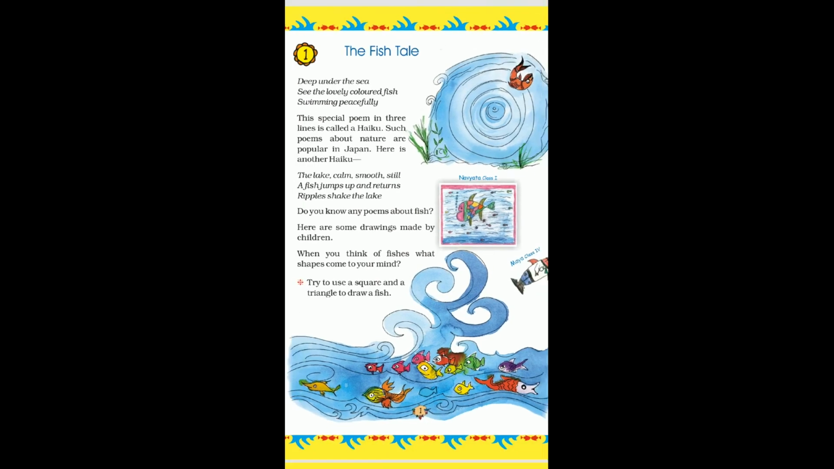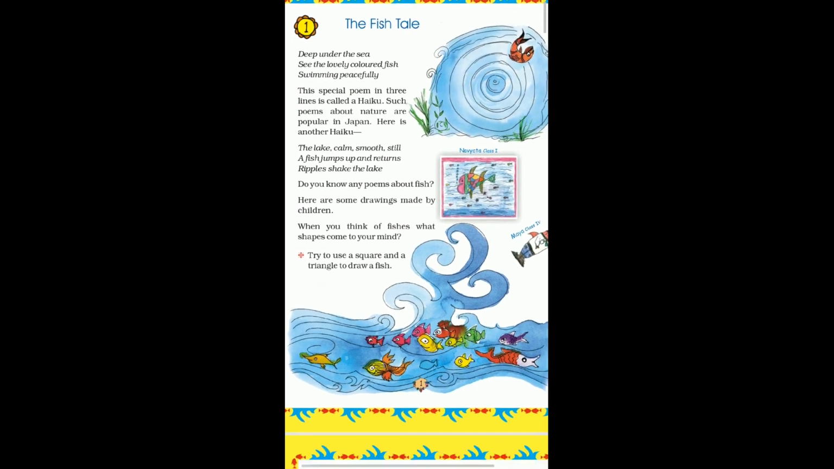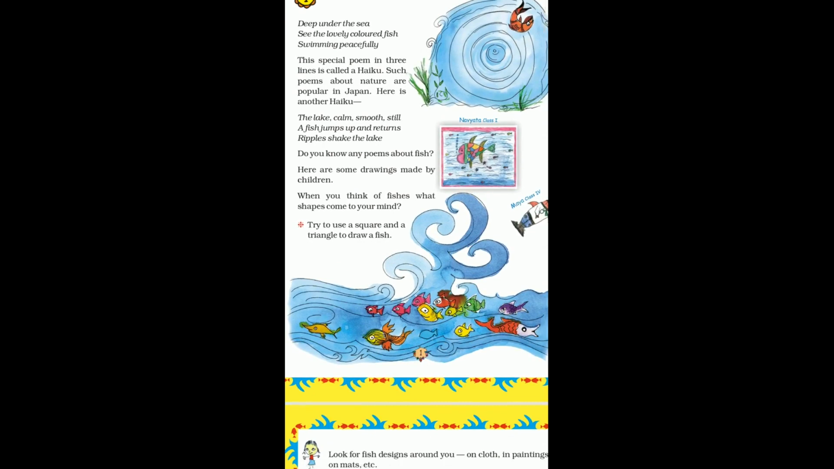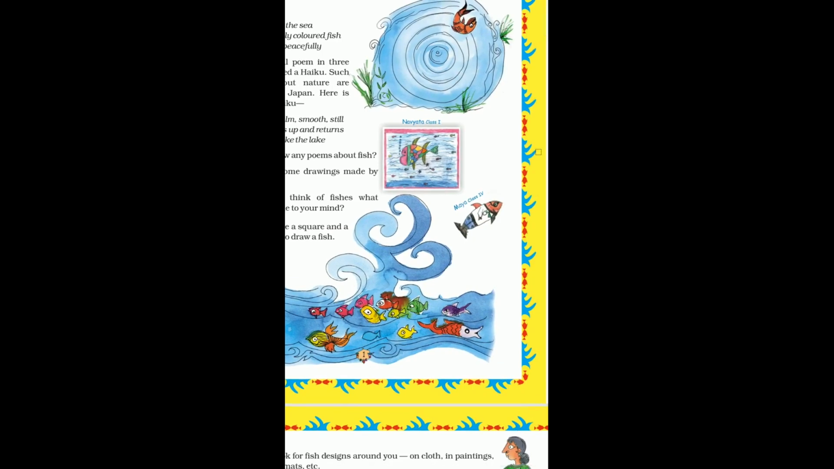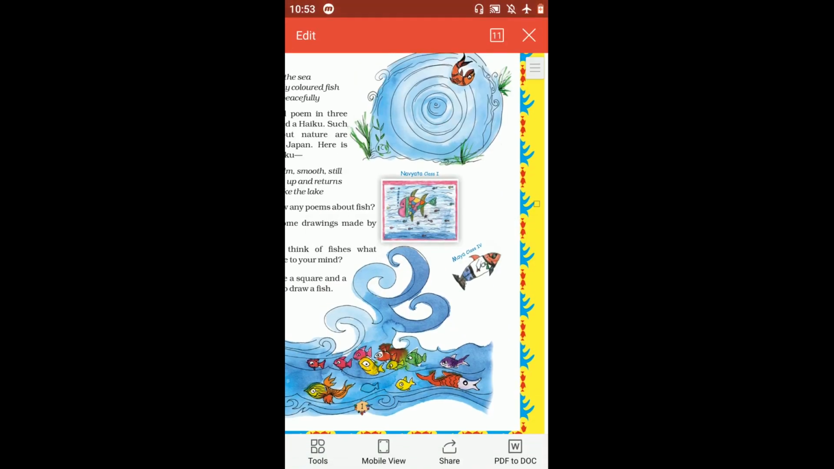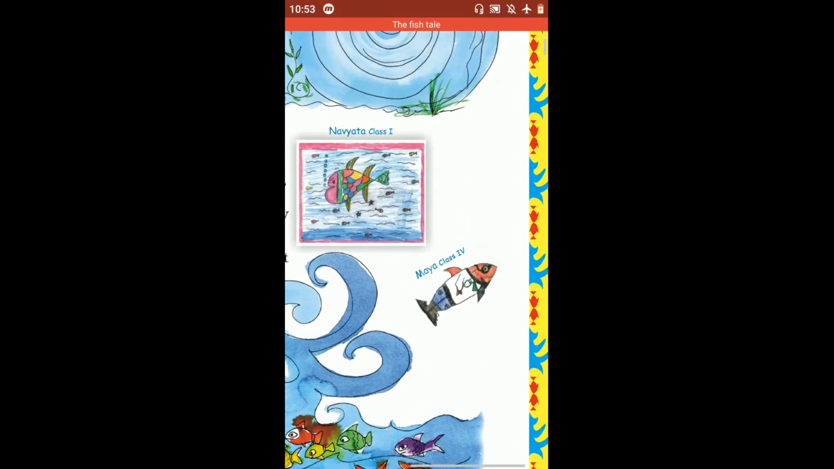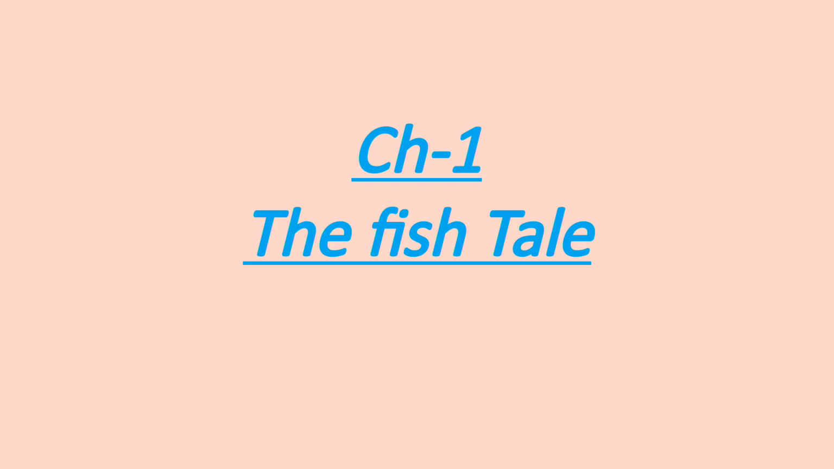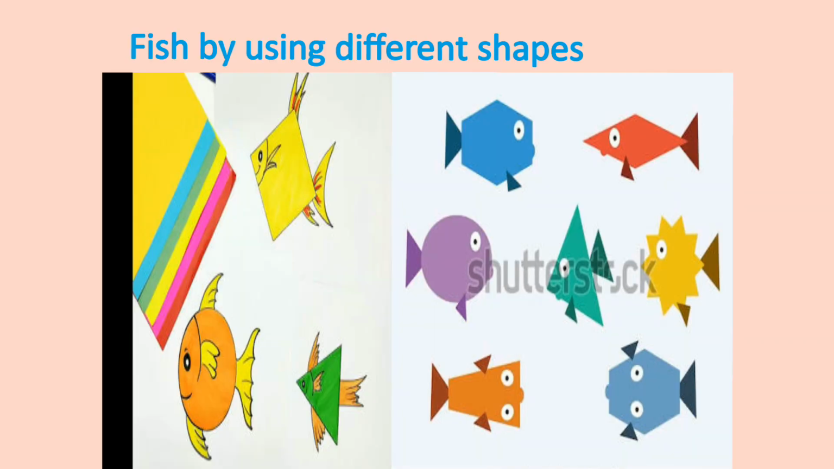Did you ever think we can make a fish by using squares, triangles, and so many different mathematical shapes? Look at the fish made by Maya of class 4th. Similarly, you can also make a fish by using different shapes. As I have already given you a question in worksheet 1 to draw a fish by using different shapes, you can see how we can do that.